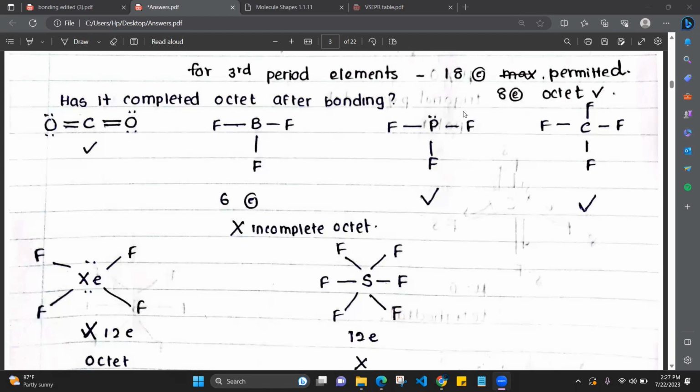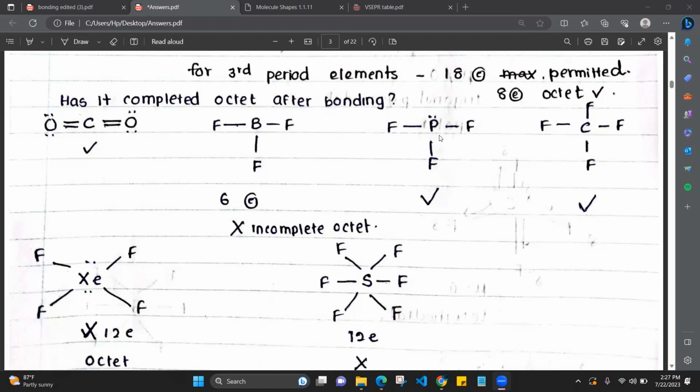Okay. So in PF3 it's the same thing. How to count the octet? Count the lone pair separately as 1, 2. Lone electron separately. 1, 2. Bonds counted double. Why? Because fluorine has given 1 and phosphorus 1 is also here. So 1, 2, 3, 4, 5, 6, 7, 8. Octet is complete. If you count for fluorine, octet is complete. So that is an octet complete molecule.